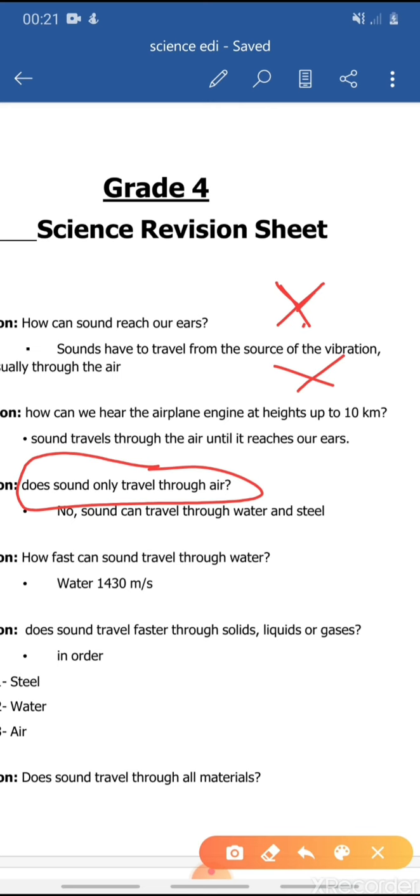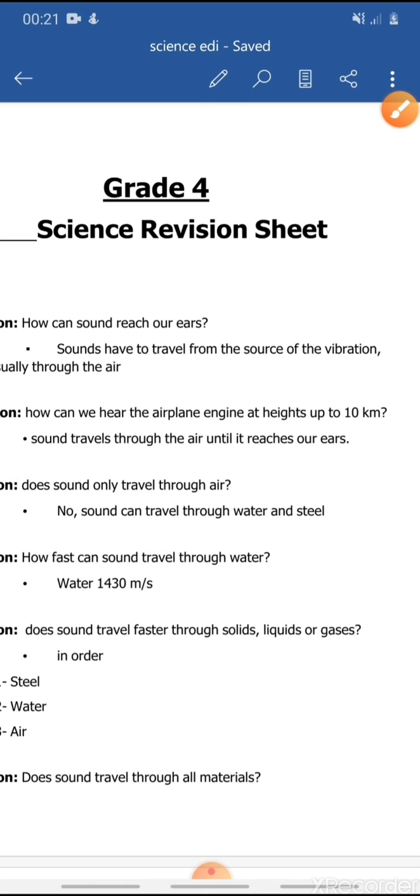But in this question number 3, does sound only travel through the air? It's no. Sound might also travel through other materials such as water and steel, okay? We will get to know these facts later as well.